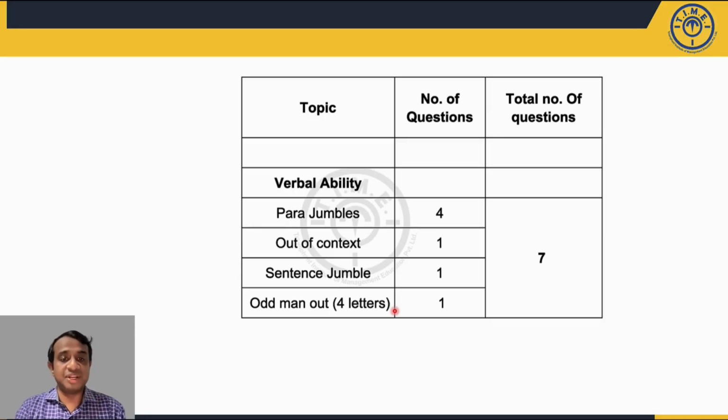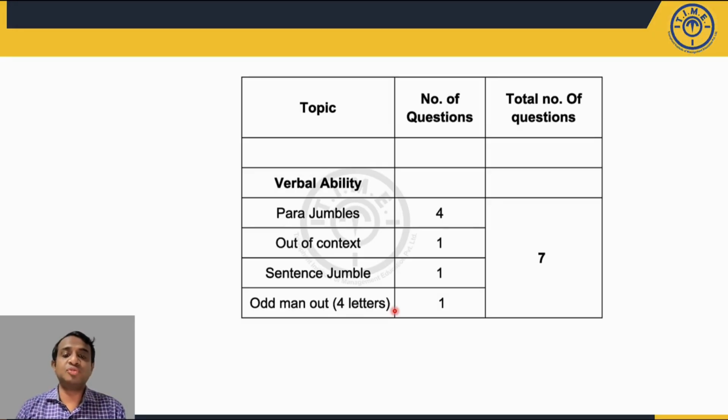Now in verbal ability, you had 4 parajumble questions which had 5 sentences that you had to arrange in order. In out of context, you had 1 question with 5 sentences, where you had to find the 1 sentence that was out of context from the other 4. Then you had a sentence jumble. The sentence jumble was very easy, but for parajumble and out of context, you had to scroll the interface to check the 5th sentence. So reading became a task, and it was a bit time consuming.